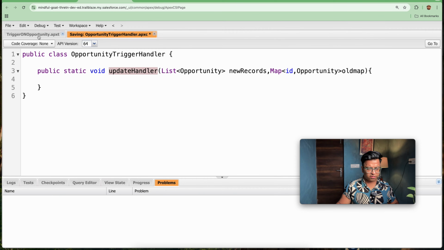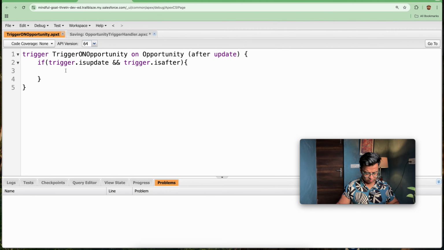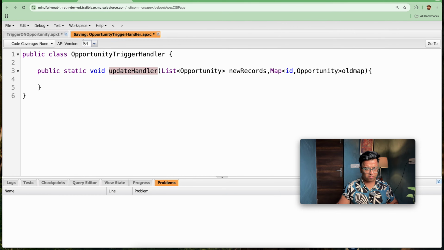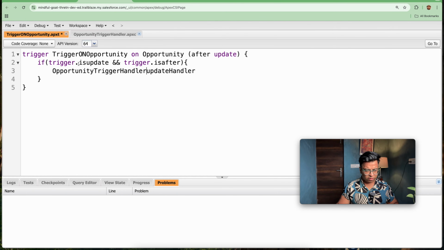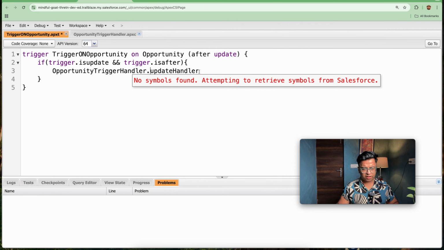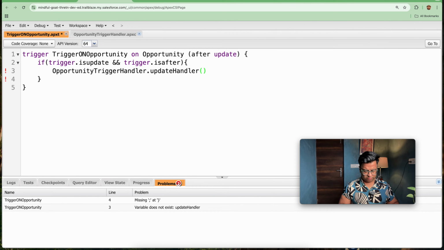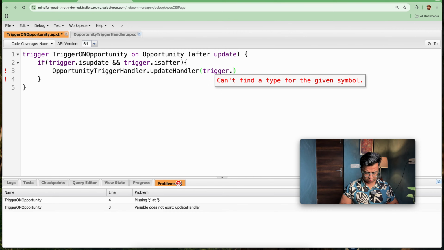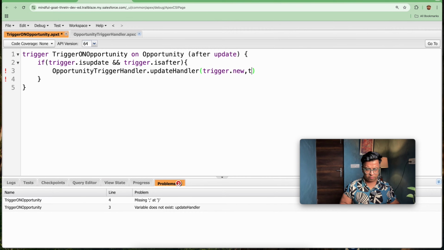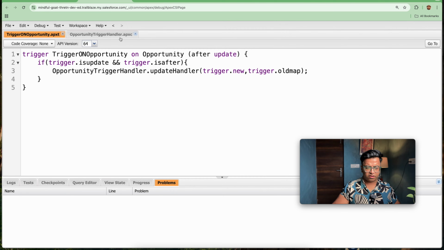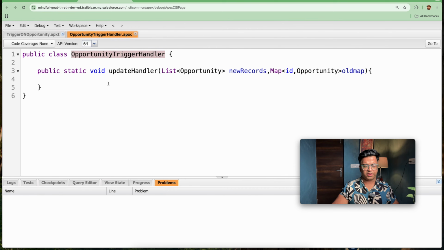So let's copy this, and here I will be copying the name of the class, OpportunityTriggerHandler dot this method, and what I will be passing first is Trigger.new, and the second thing that we will be passing is Trigger.oldMap. So let's save the framework so that we can further continue with the trigger. So our trigger is done. Now let's move on to the update handler class.